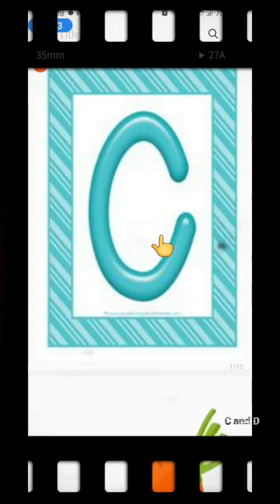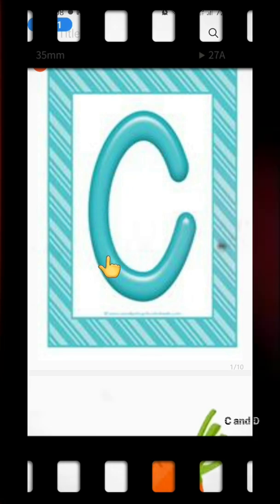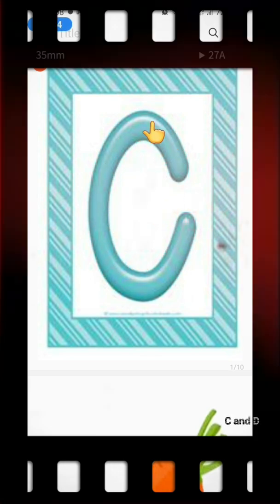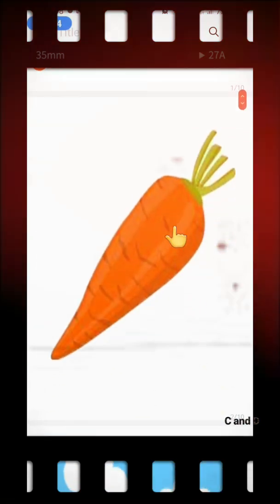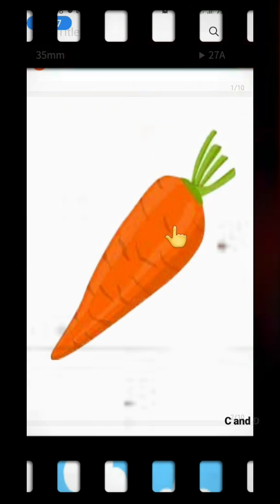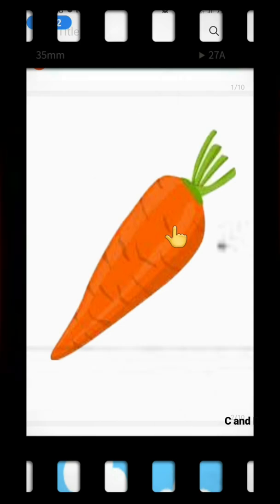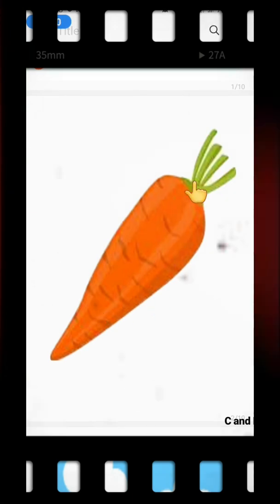As I've told you, we are going to do uppercase C and uppercase D. So this is your uppercase C, and the sound remains K. Today we are going to learn some new words that start with C, that is K. Now this we all know, this is K, carrot. आजकल विंटर्स में हम कैरेट बहुत खाते हैं. We also drink its juice. We eat carrot halwa. गाजर का हलवा खाते हैं कि नहीं? Yes, the gajar is carrot.